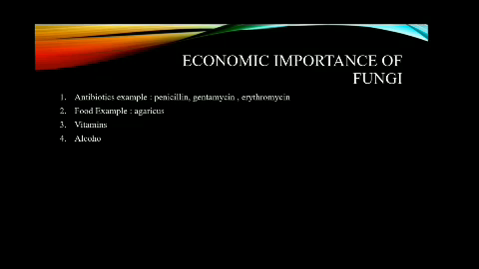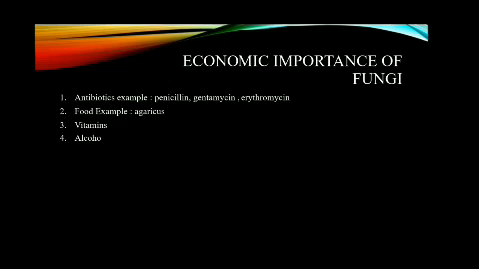Economic importance of fungi. Certain types of fungi are highly beneficial to human beings. First, antibiotics. We have learned about antibiotics in the previous lesson. Antibiotics are substances obtained from living organisms and they are toxic to other organisms.